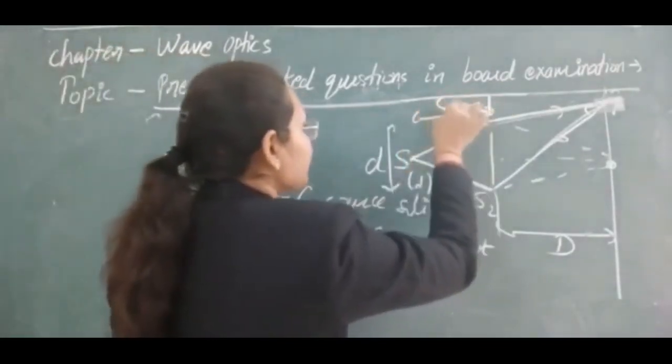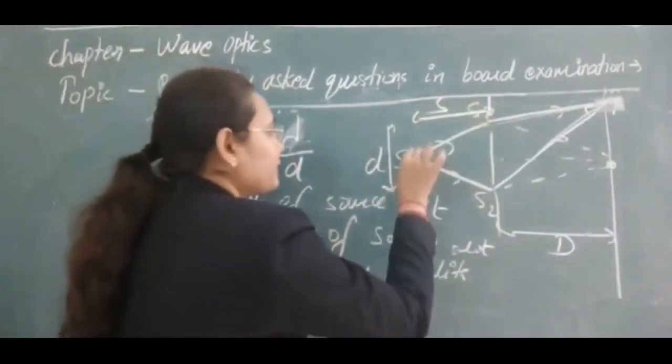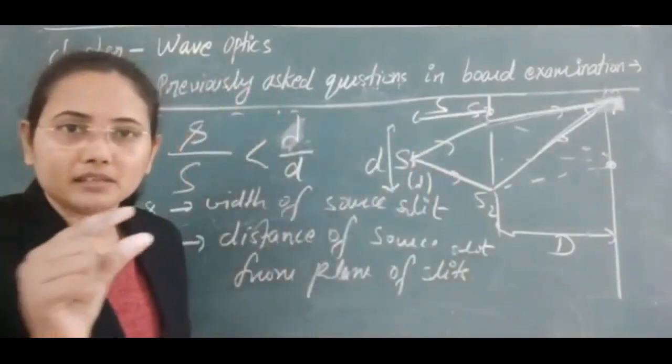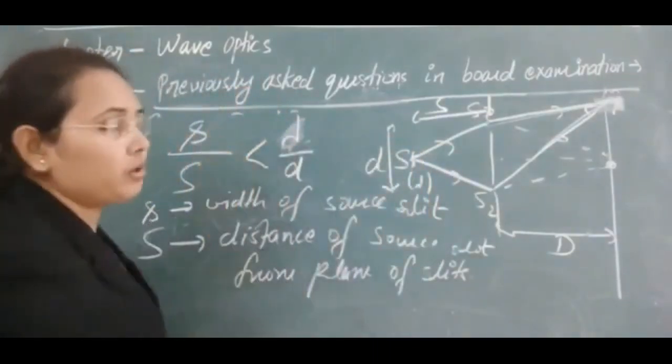This distance is capital S, and if this slit has some thickness or separation, that is known as small s.